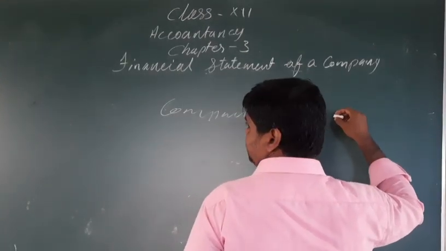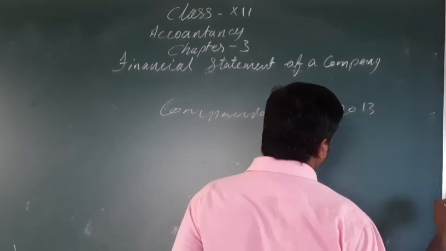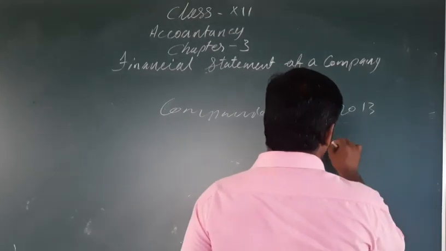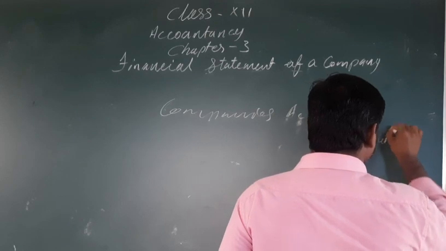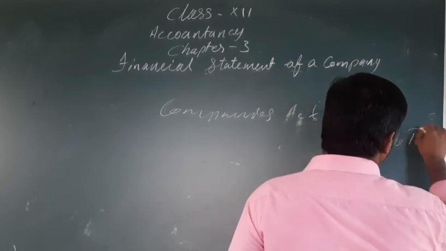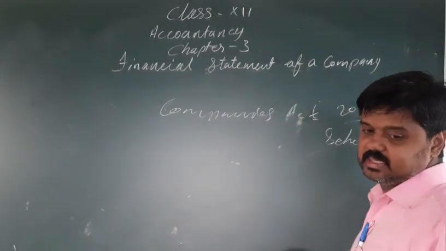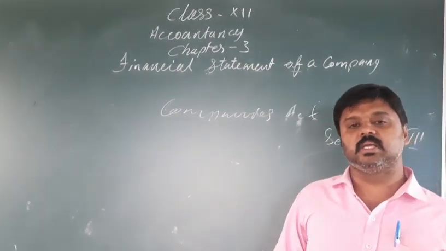Before it was 1956, now it is 2013, Schedule 3. Schedule 3 of Companies Act 2013 defines the financial statement of a company.